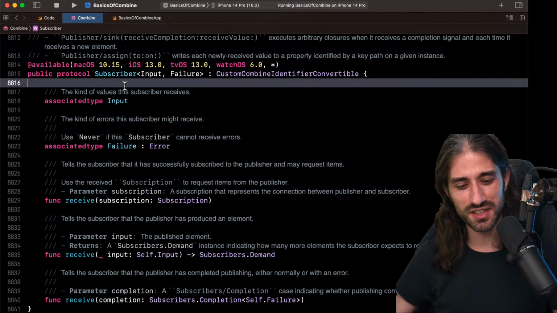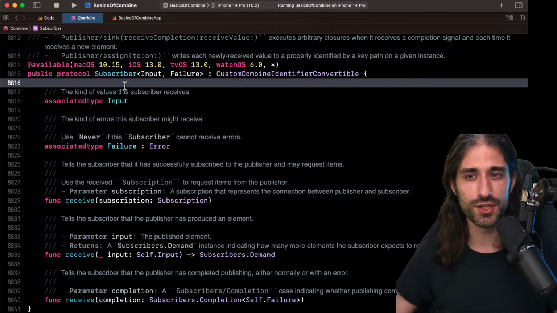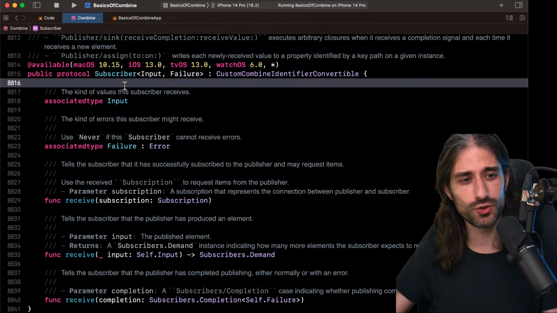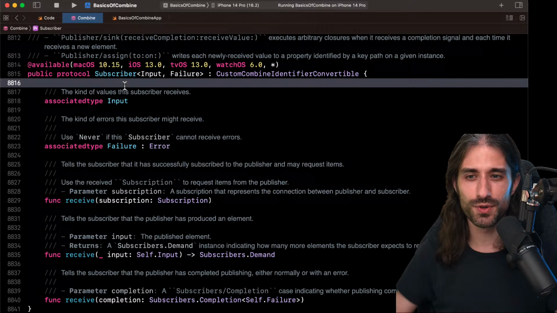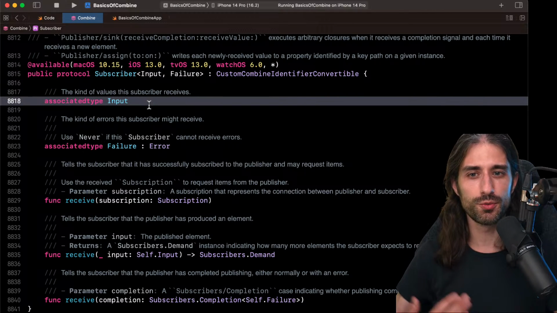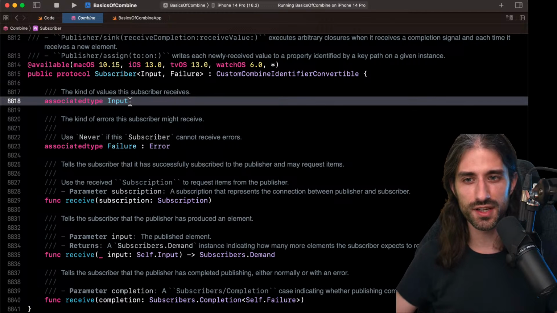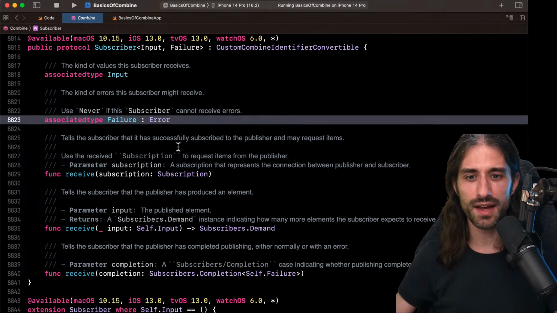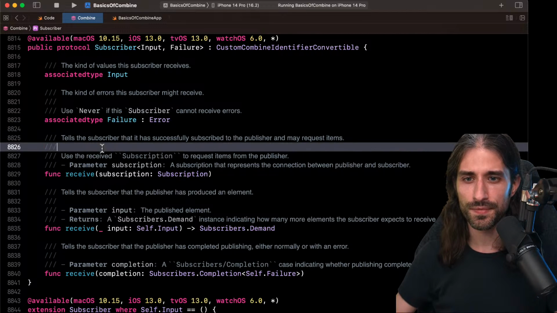So Subscriber, as I was saying, has a similar vibe to the Publisher. We see a nice symmetry, which makes sense because in the producer-consumer pattern there is indeed an obvious symmetry. So Input is the kind of value the subscriber receives. Input can be, once again, anything, and Failure has to be an Error. And we can see that there are a few methods to be able to receive a subscription. First, you have a method to say that you have subscribed and how many items you want to request. This feels a bit low level, and rightfully so. Most of the time you don't need to implement this.